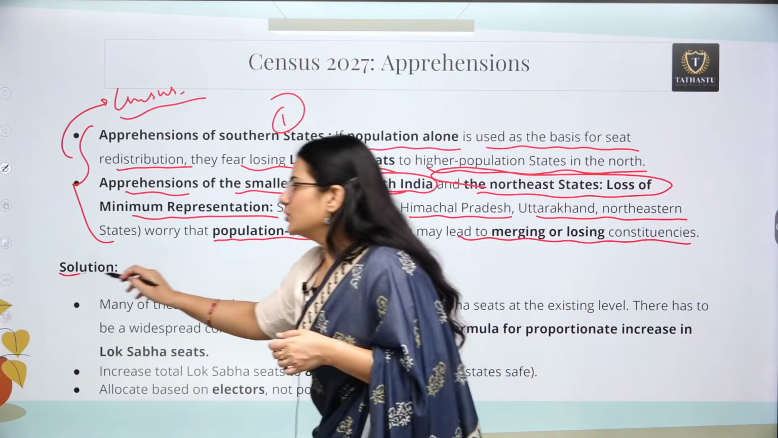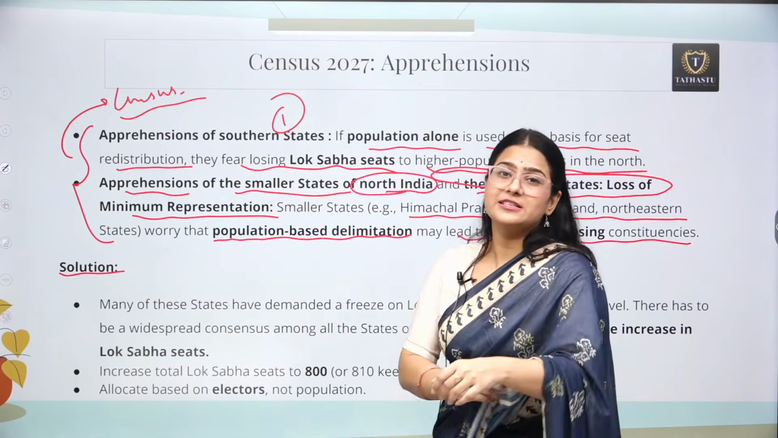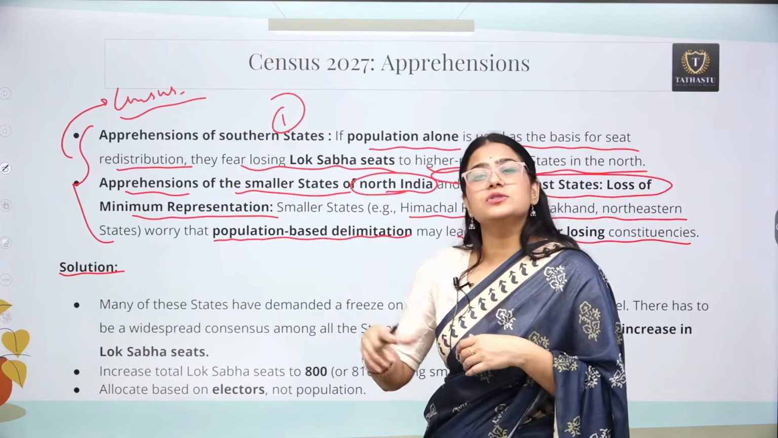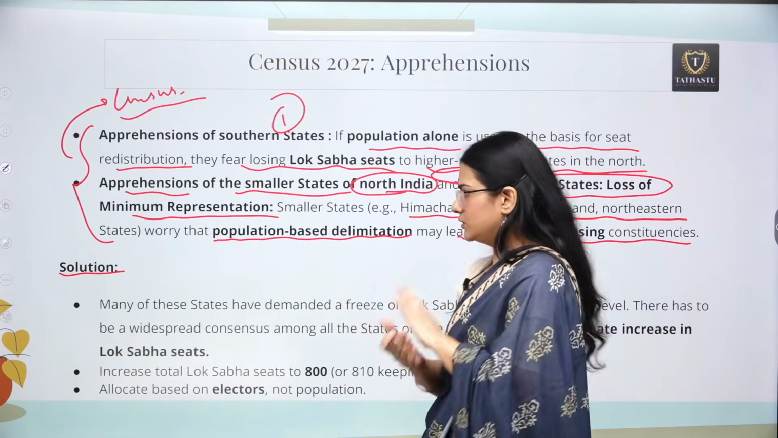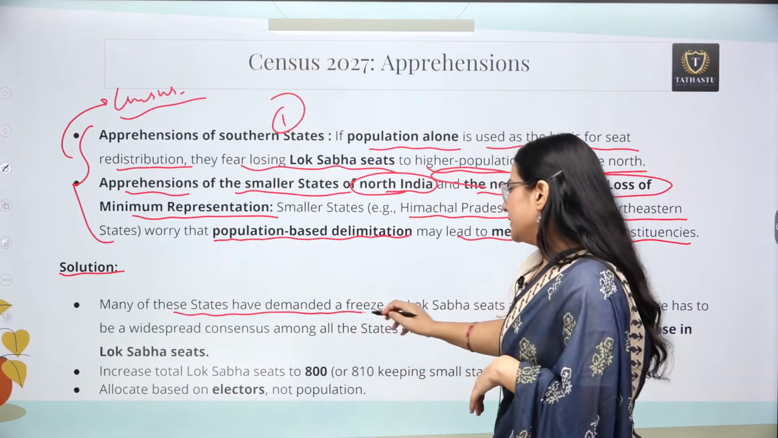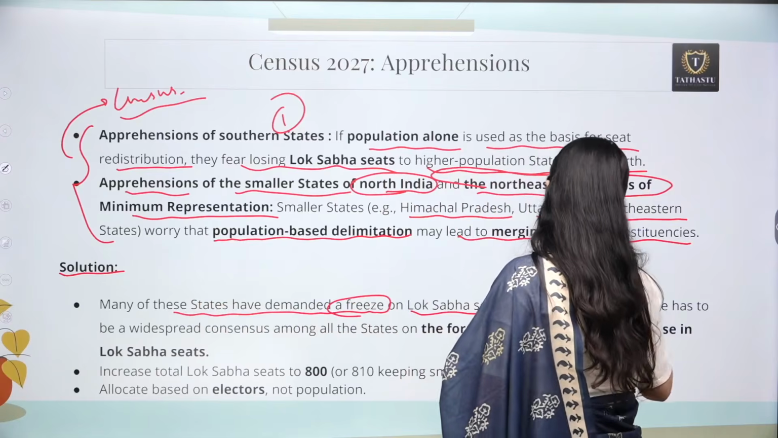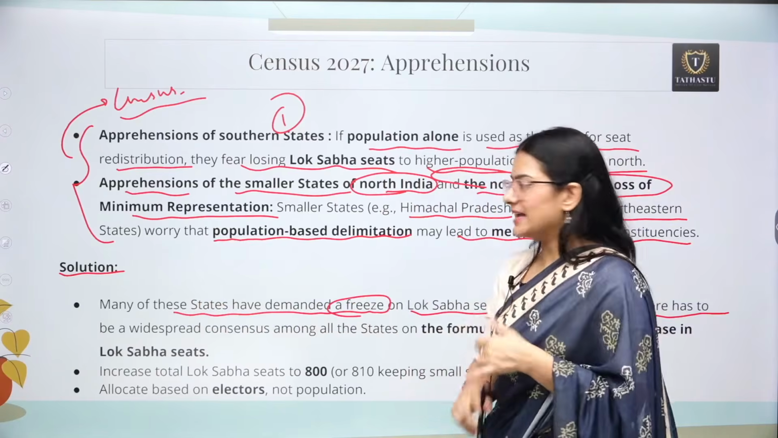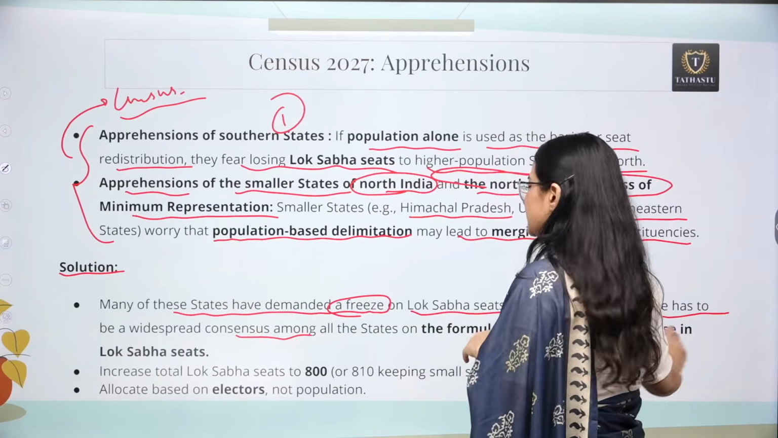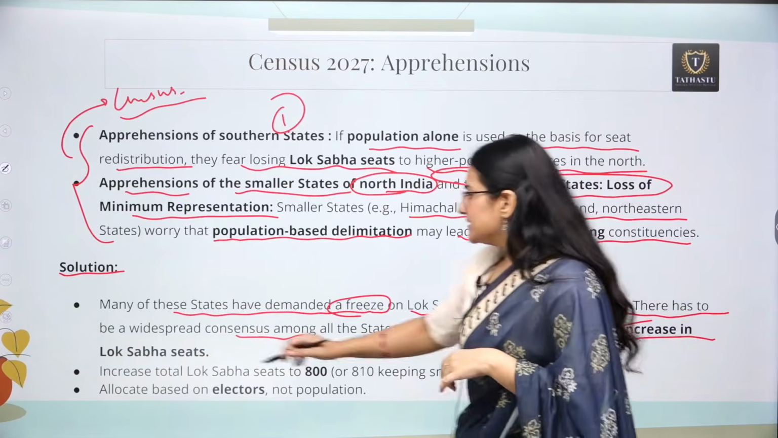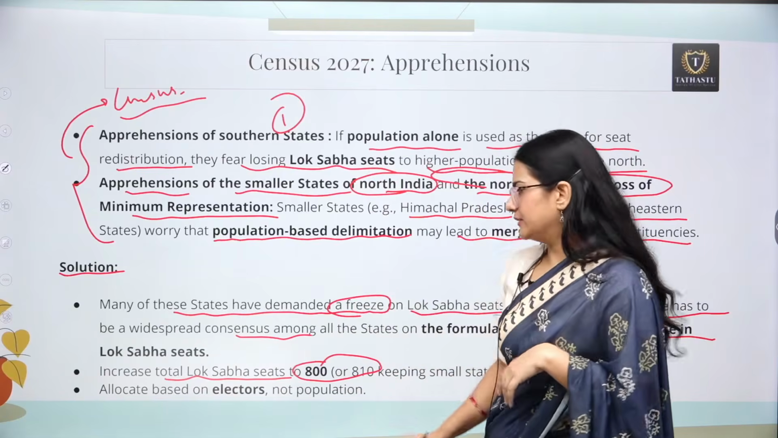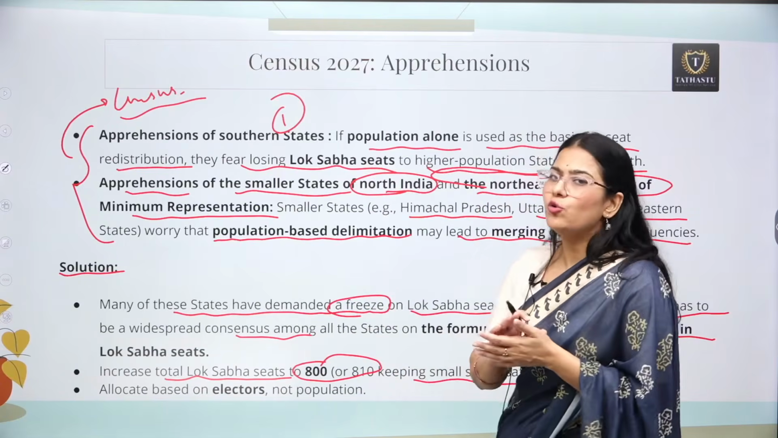Now let's come to the solution part. Sometimes UPSC can actually ask you about the solution, or you can use the solution as your way forward also. So what can be a solution here? Many of these states have demanded a freeze on Lok Sabha seats at the existing level. So there has been a widespread consensus, why don't we freeze it till 2056, right? Second, we can increase the Lok Sabha seats to 800, okay, or around 850 by keeping the small states safe.